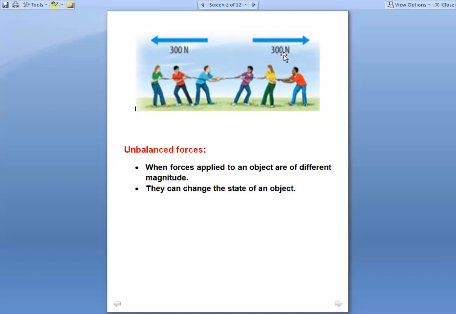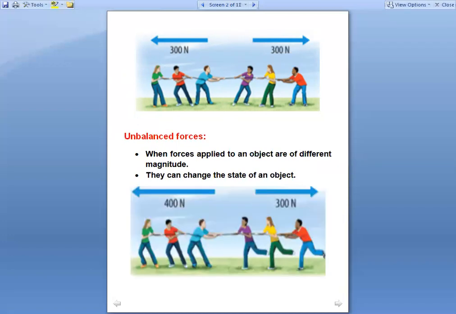Object की state में कोई changes नहीं आएंगे. Okay, so second topic, another topic is unbalanced forces. Unbalanced forces mean, see here, this figure, forces are acting in the opposite direction.